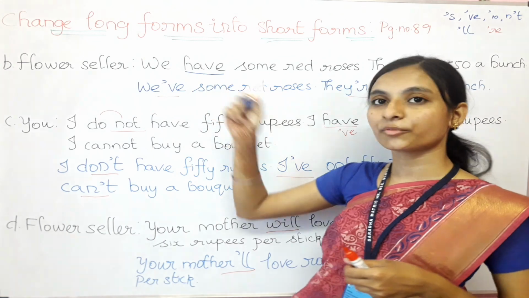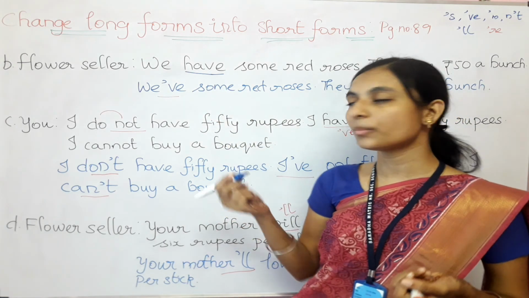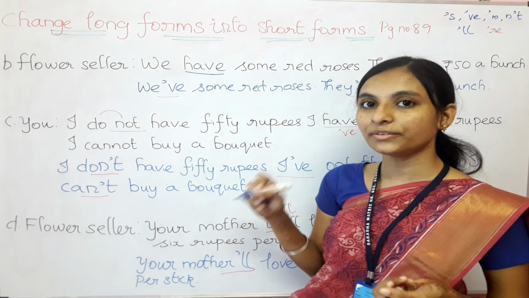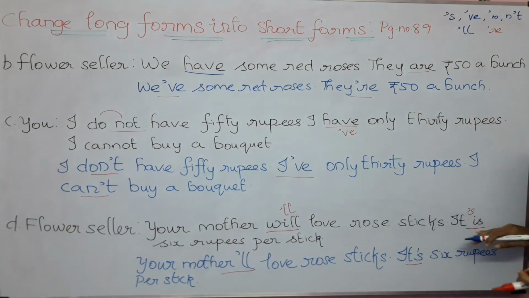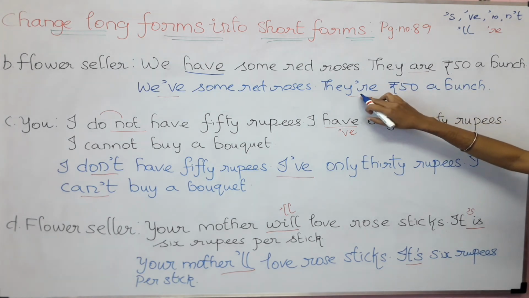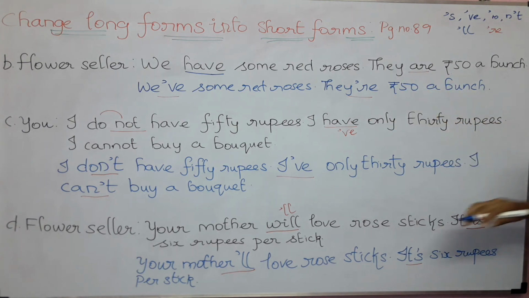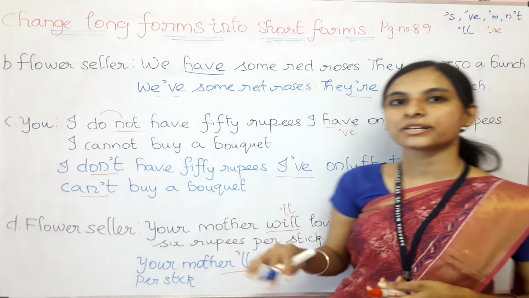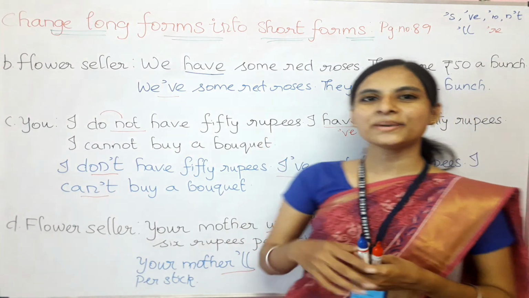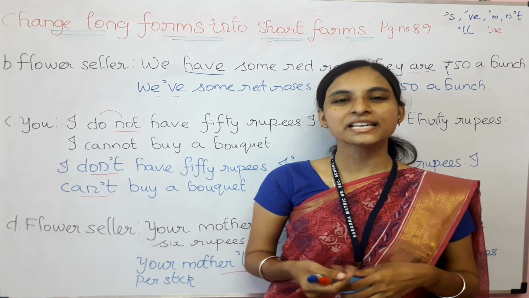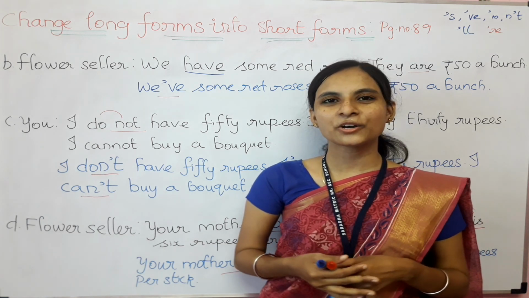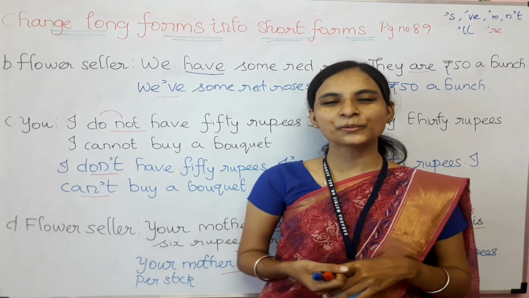And we know the short form of have. What is the short form of have? That is apostrophe VE. What is the short form of is? That is apostrophe S. What is the short form of are? That is apostrophe RE. And what is the short form of will? That is apostrophe LL. So these are the basic things that you need to know. I hope you are clear with this exercise. Try to do the other questions by yourself. I'll meet you in the next video. Thank you.